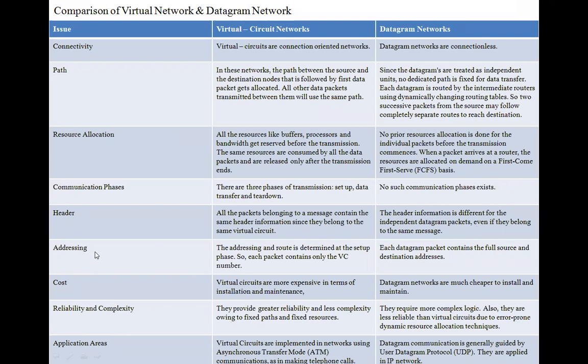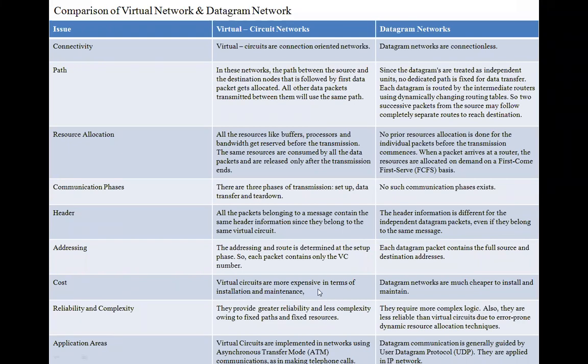Addressing: in virtual circuit, the particular route is mentioned, and the packet is sent along that route itself. In datagram, once we mention the destination and source addresses, the packet easily reaches the destination.